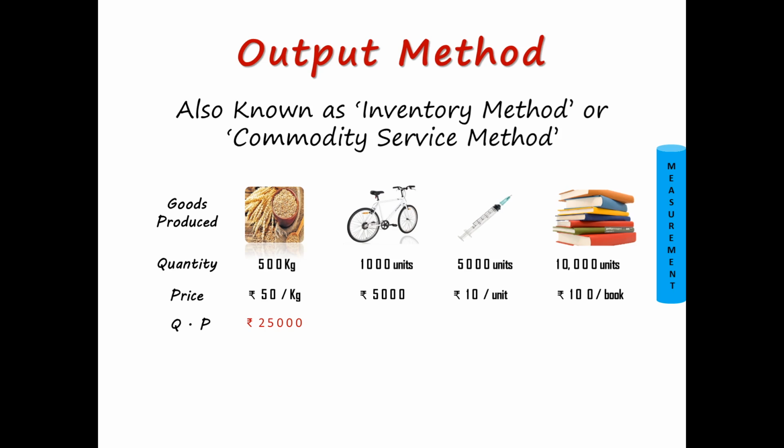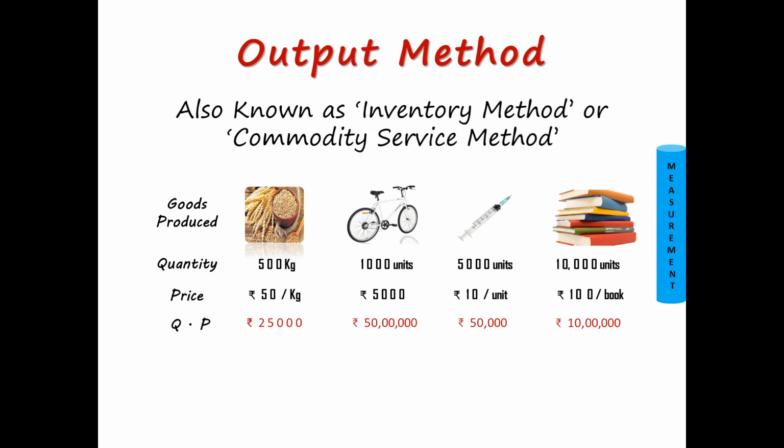Similarly, 1000 units of cycle into price, that is 5000 rupees. So we are having 50 lakh rupees worth cycles produced, 50,000 rupees worth syringes produced, and lastly, with regard to books, 10,000 books, and each book's price is 100 rupees. So the value of books is 10 lakh rupees. So here, these are the different values of the goods which are produced.